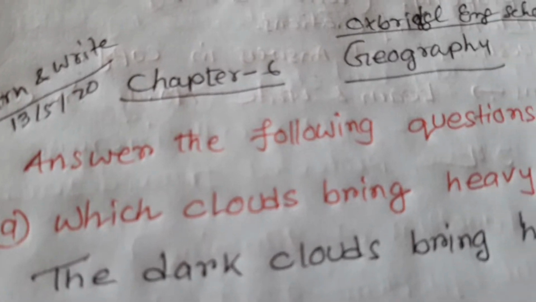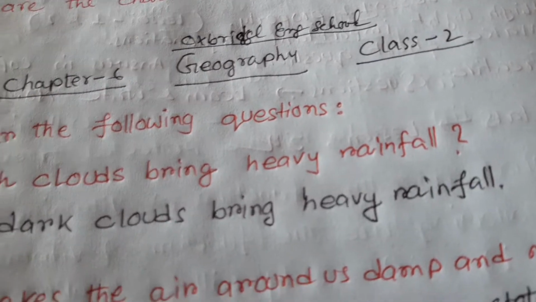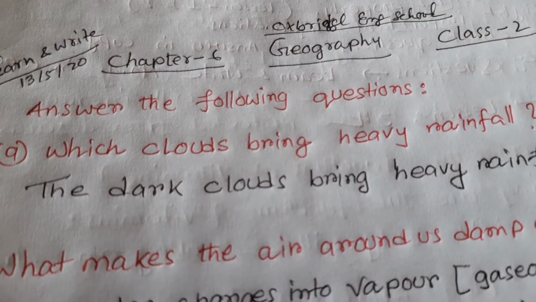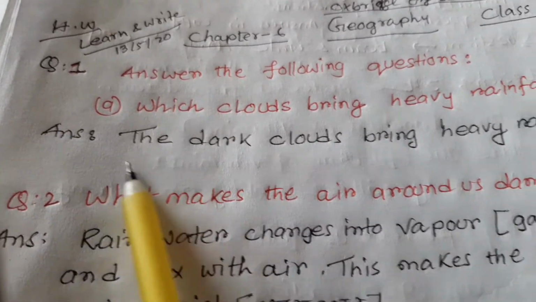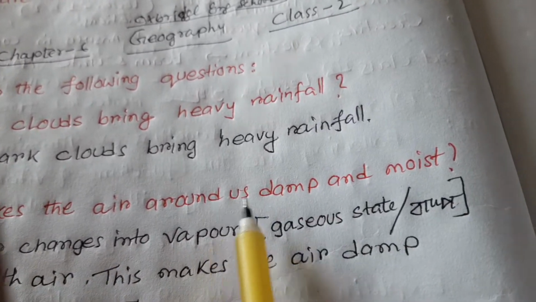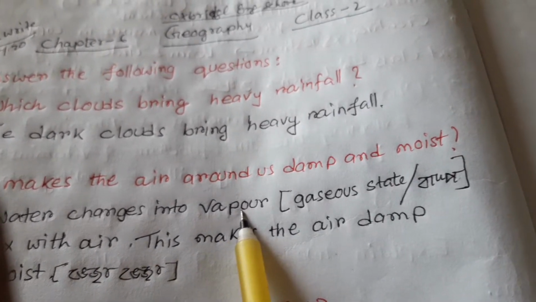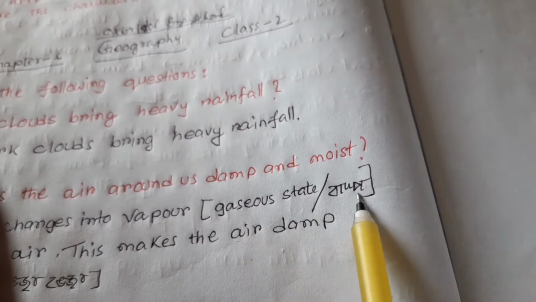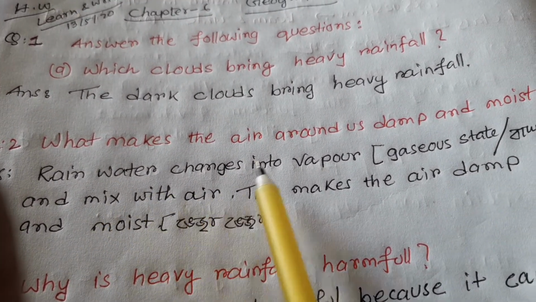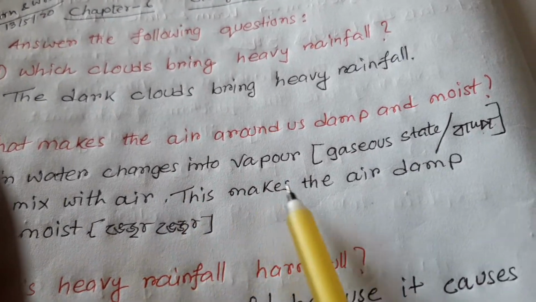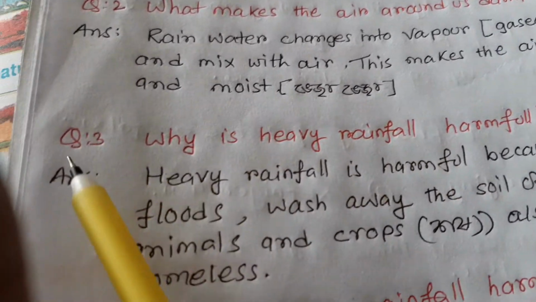So the first question is, see in your page number 22. Which cloud brings heavy rainfall? Answer: the dark clouds bring heavy rainfall. Question number 2. What makes the air around us damp and moist? Rainwater changes into vapor. Vapor means gaseous state, or in Bangla bashpo, and mixes with air. This makes the air damp and moist. Moist means bheja bheja.